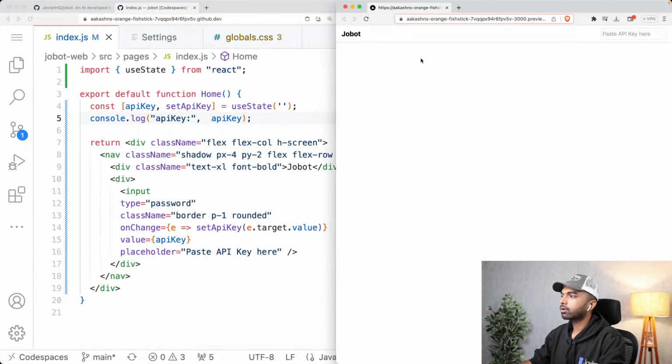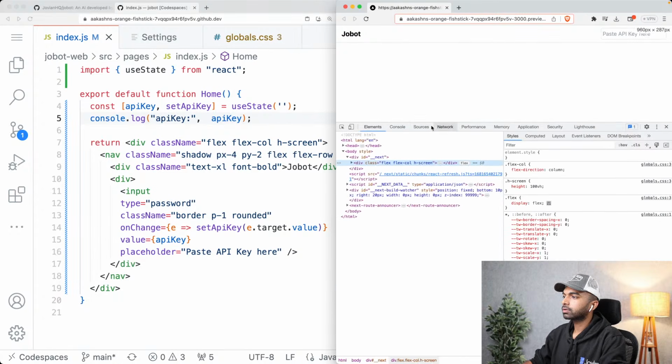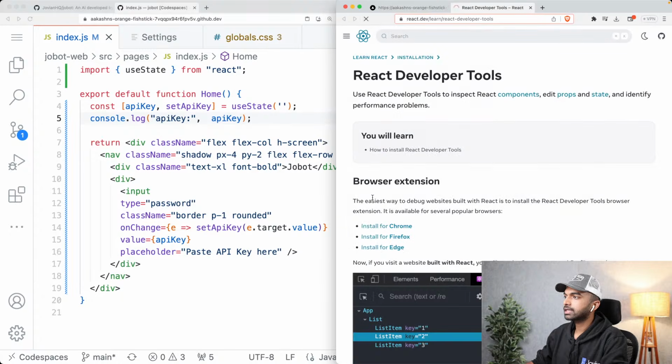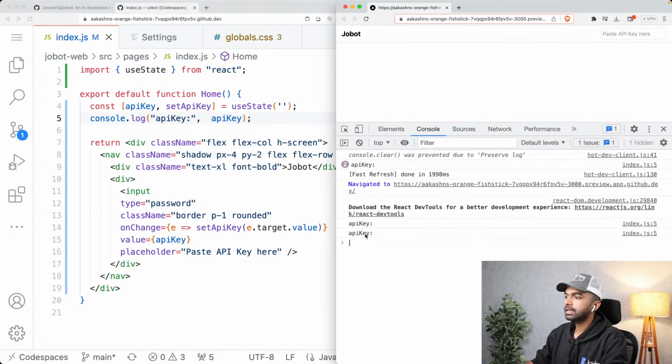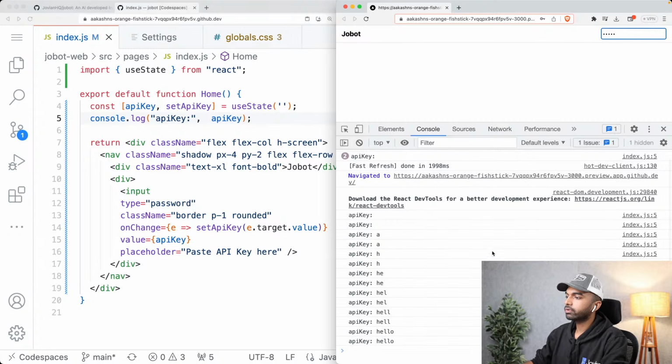Yeah. So let's now go in here. Let's click inspect. And let's open up the browser console right over here. And you can see that by default, the API key that is shown initially is empty. Yeah, the value of the API key variable is initially empty. But as soon as I type something, let's say I type A, you can see the API key now gets the value A. Or if I type hello, you can see the API key now gets the value hello. So what we are doing is we are simply taking the value from the input field and storing it in the variable API key and making sure the input field always shows the same value as well.